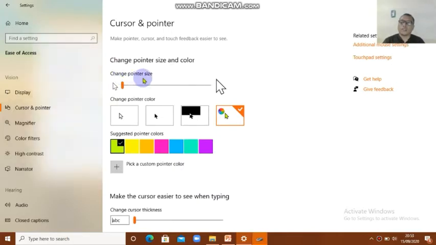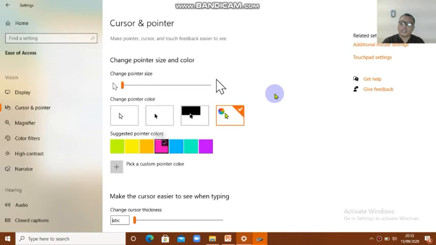Change pointer size is possible. If you want to make it bigger, you can click here. Bigger, kids. Look at mine, this is already bigger. If I click this again, it is even bigger. But I think this is not nice. I want to make it smaller. And then if you want to change the color, for example to purple or pink, click.